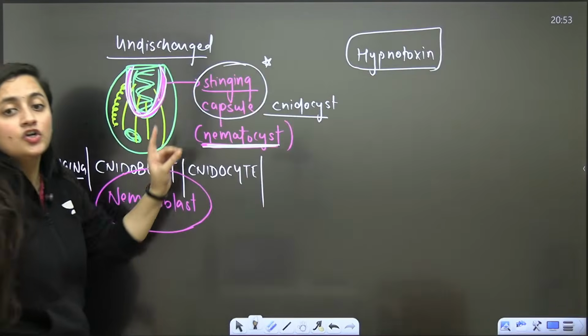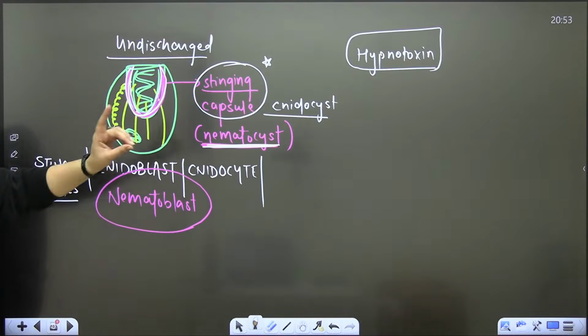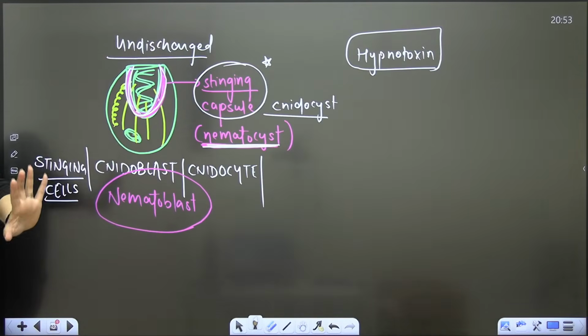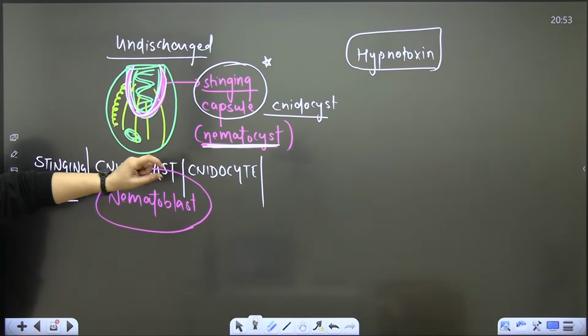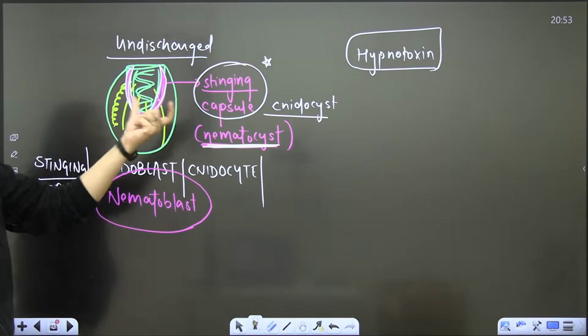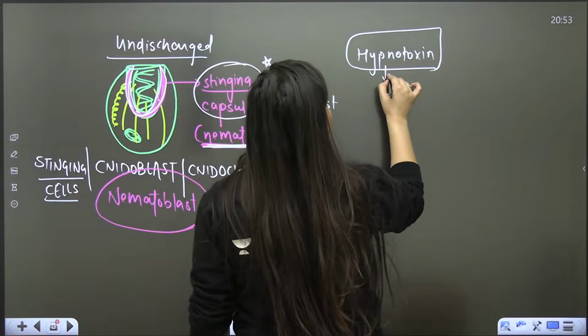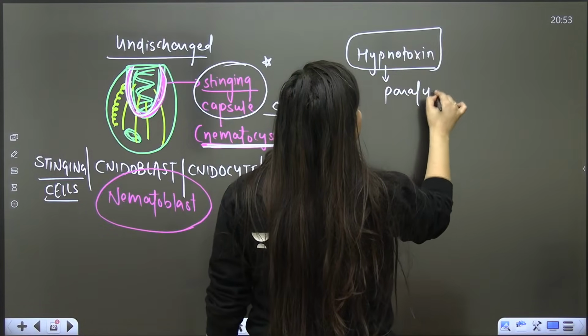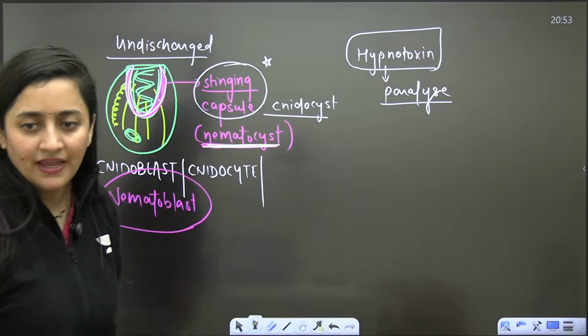They will inject the toxin there. Are you getting my point? It is going to inject the toxin there, right? And this toxin, bache, causes a kind of nasty sting, and it can even paralyze their particular prey, right, bache?